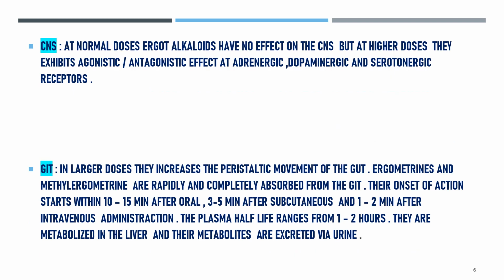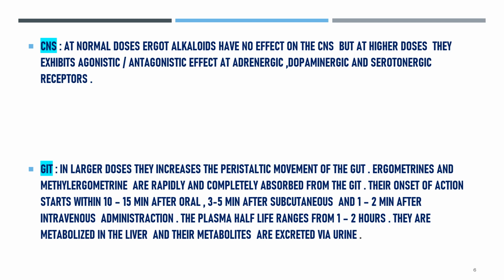In the CNS, at normal doses, ergot alkaloids have no effect, but at higher doses, they exhibit agonistic or antagonistic effects at adrenergic, dopaminergic, and serotonergic receptors. In the case of the GIT, in larger doses, they increase the peristaltic movement of the gut.